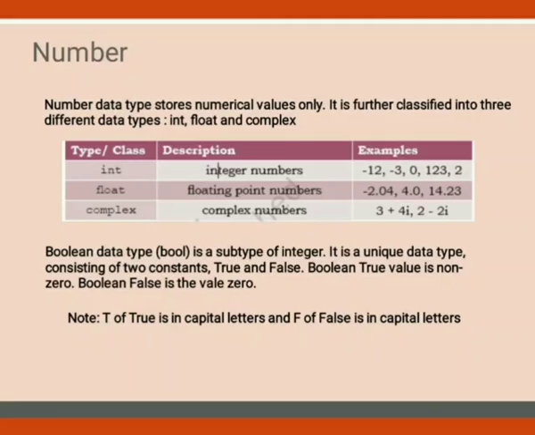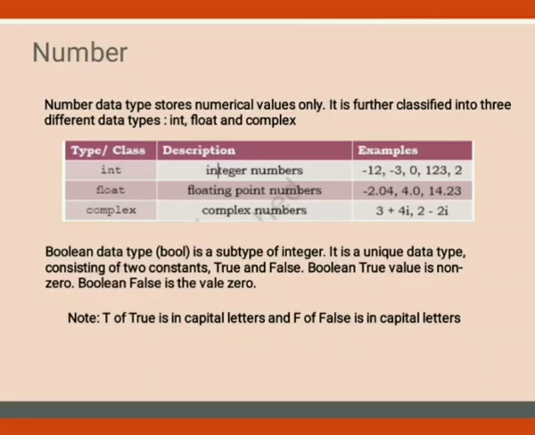Float means decimal numbers, that is, numbers with decimal points. It can be 0, positive, or negative even. Now what about complex numbers? In class 10th, you must have learnt about expressions which have iota. For example, x plus iota y or 3 plus 4 iota, like this.